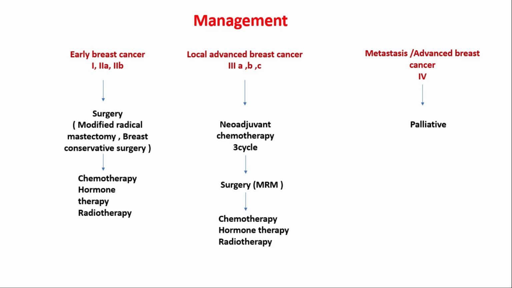Our next type is locally advanced breast cancer, which includes stage 2, 3A, 3B, and 3C breast cancer. It includes skin involvement and penetration of the beneath muscle, which means pectoralis major or minor muscle. So we first need to suppress the size of the tumor. It needs neoadjuvant chemotherapy, 3 cycles. Then we can do surgery, which is again modified radical mastectomy, followed by chemotherapy, hormone replacement therapy, and radiotherapy.